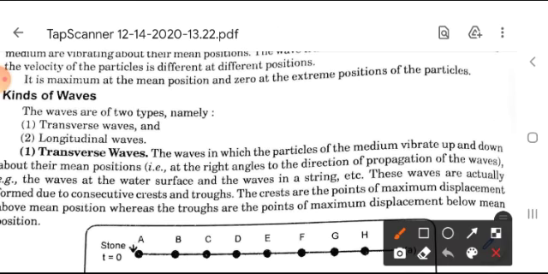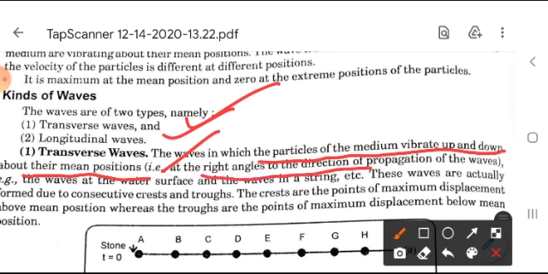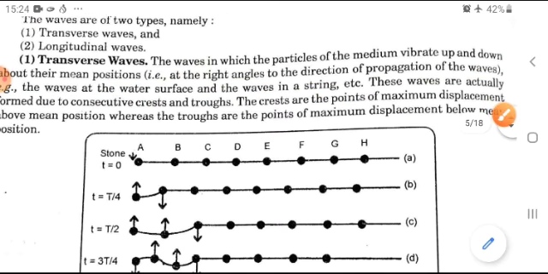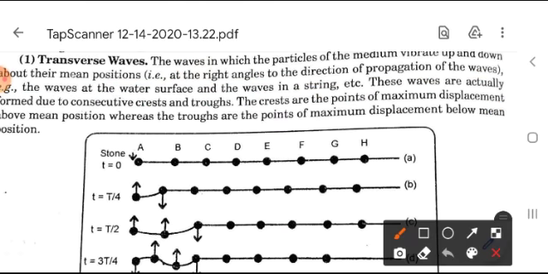Now, there are two types of waves: transverse waves and longitudinal waves. Transverse waves are waves in which the particles of the medium vibrate up and down about their mean position at right angles to the direction of propagation of the waves. For example, the wave at the water surface and the wave in a string. I have already explained, and it can be understood by the picture here.